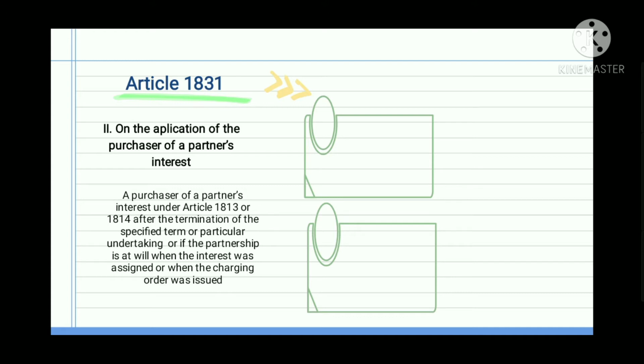Kung natatandaan natin yung Article 1813, ito yung effect of assignment of partner's whole interest in partnership. It pertains to the purchase of the whole interest ng partner sa isang partnership. Ang Article 1840 naman is remedies of separate judgment creditor of a partner. Dito naman, basically pertains to redemption and separate credit of the partner.